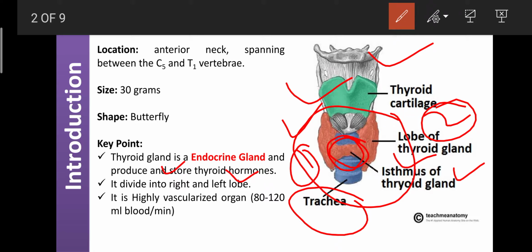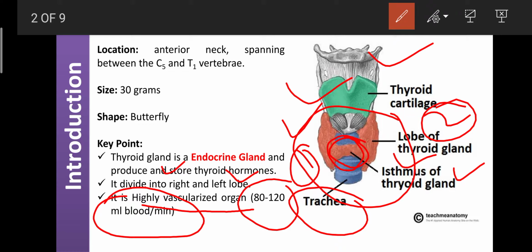The thyroid gland is also a highly vascularized organ. It means it continuously requires blood, at a rate of 80 to 120 ml of oxygenated or pure blood per minute.